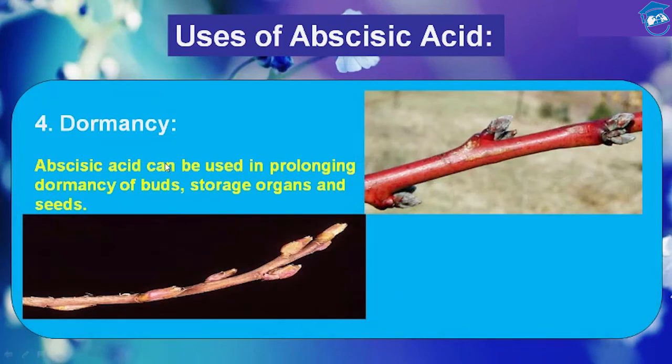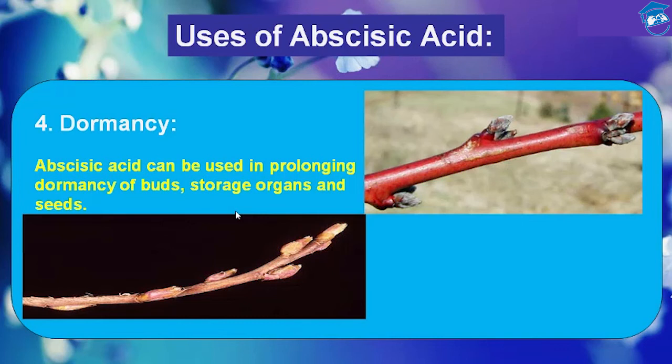Now dormancy. This is another usage of abscisic acid. Abscisic acid can be used in prolonging dormancy of bud, storage organ, and seeds. Bud dormancy is induced by abscisic acid, but it is influenced by cytokinin and auxin induced synthesis of ethylene.